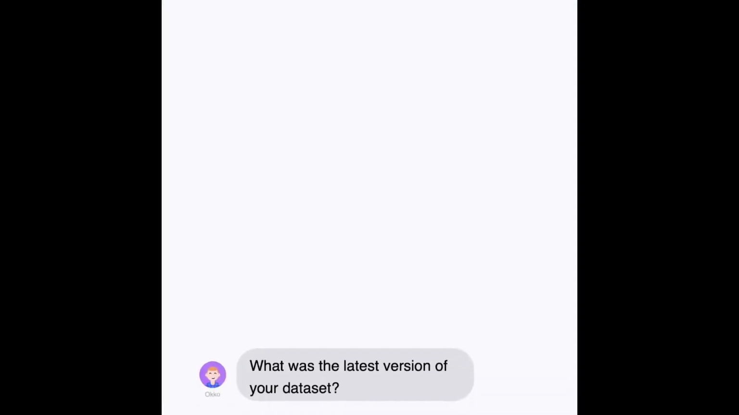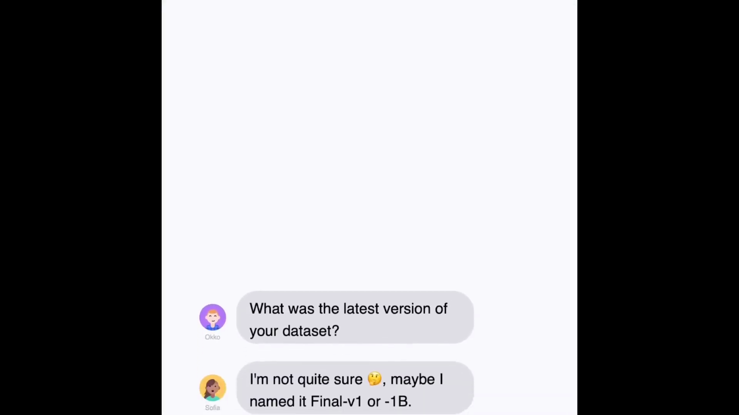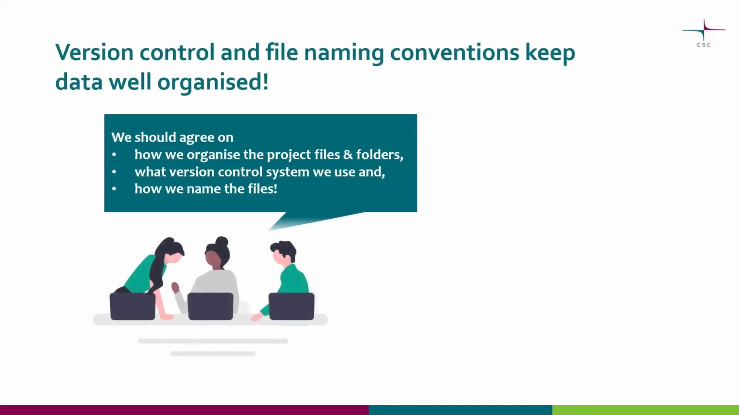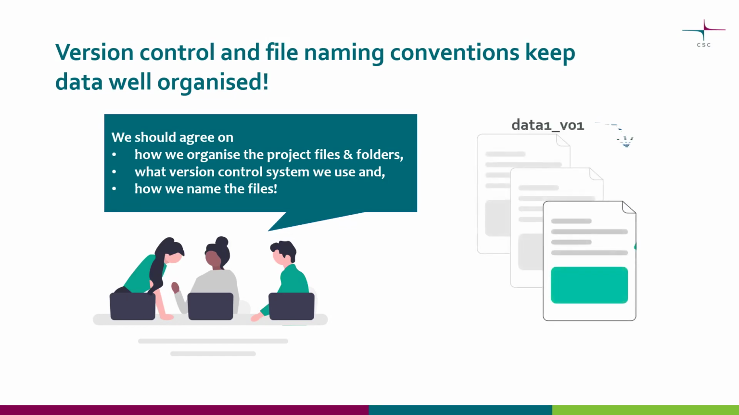What was the latest version of your dataset? I'm not quite sure. Maybe I named it Final Version 1 or 1B. It is good to plan version control practices with the research team right from the beginning of the research project. This makes it easy to find different versions of the files and to see the order in which they were created. Clear file naming conventions are important in terms of version control and findability. A good name is unique and describes the contents of the file. It is important to organize and name data files systematically.